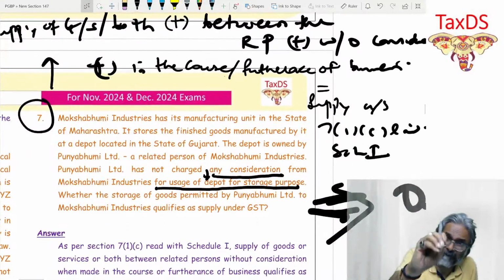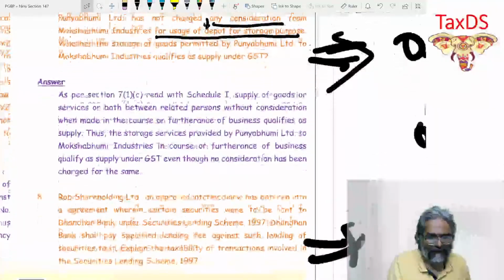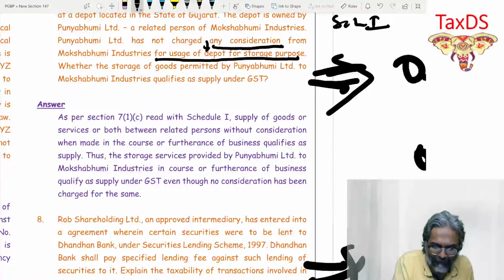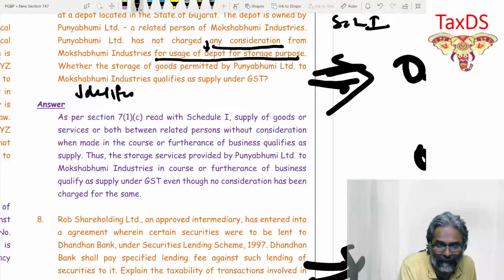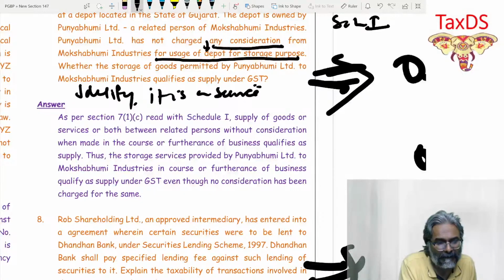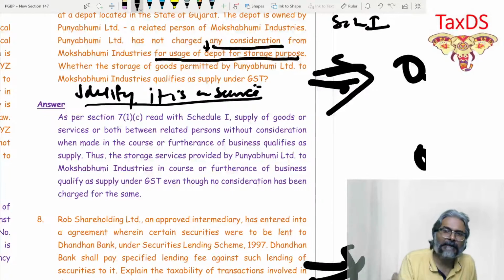Okay, so please identify this as a service in this context. Even these are the minute parts that you miss upon. In this question, identify it is a service in this context. Identify it is a service. This is what will give you the marks.